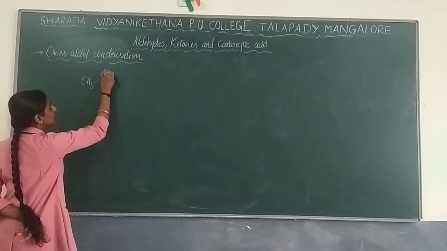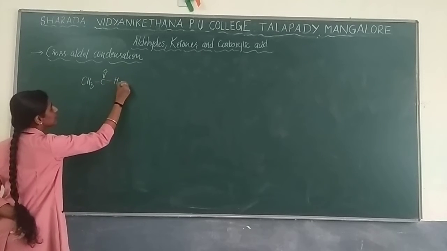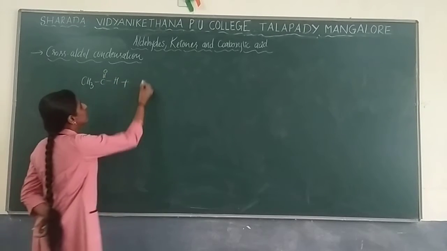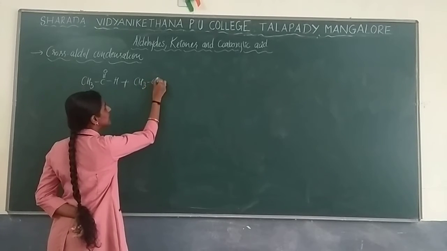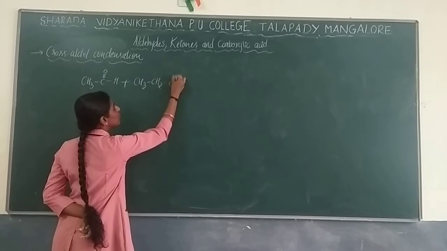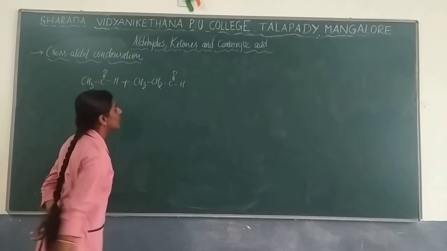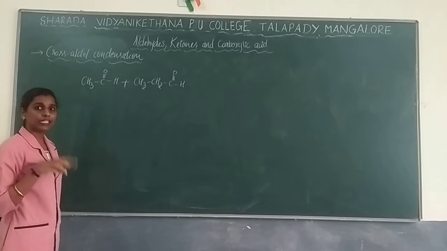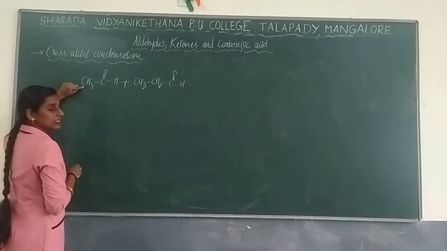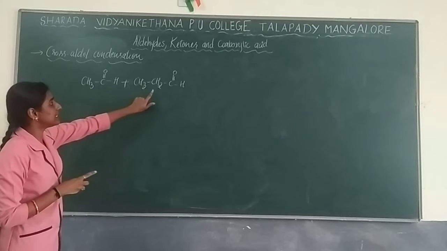CH3 C double bond O with hydrogen, plus one more group I will take, CH3CH2 C double bond O with hydrogen. So I have taken aldehydes. This is an aldehyde group itself, but here it has only one carbon and here it has two carbons.